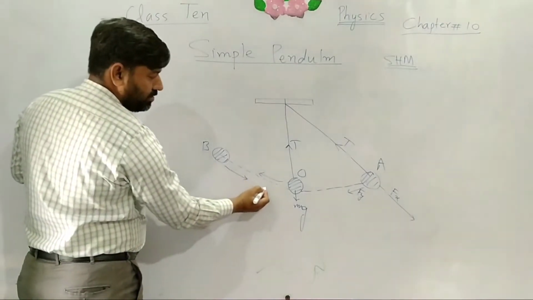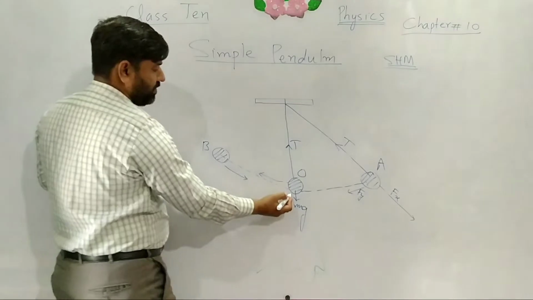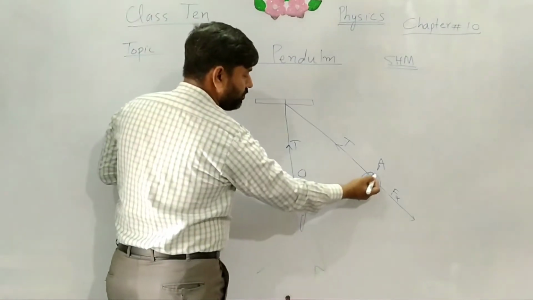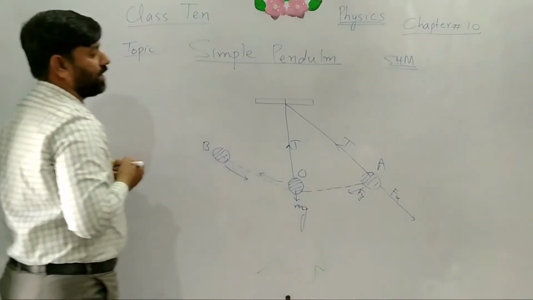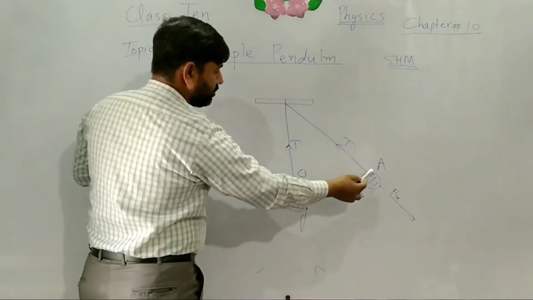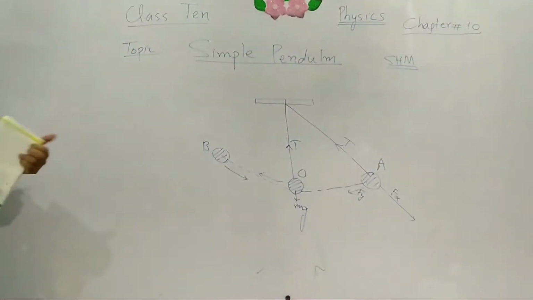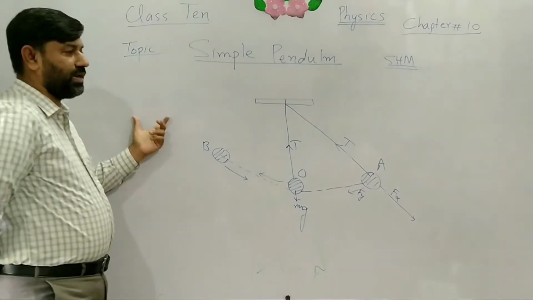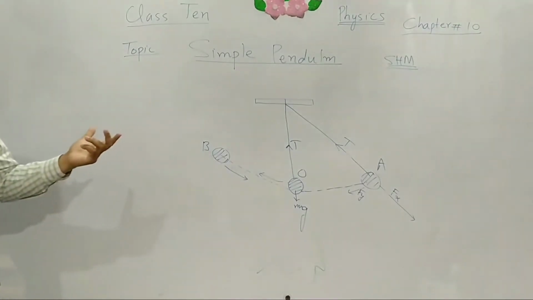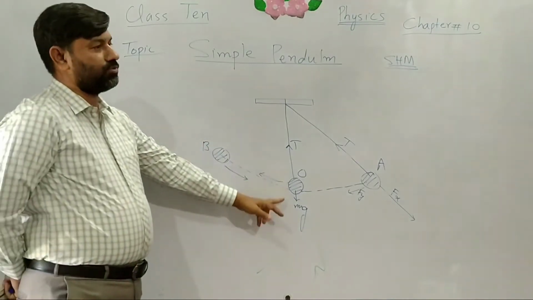It will move again speedily to O, and then it will not come to rest at O, and it will move towards A. It will continue its motion from A to B and B to A, but after some time, due to the friction of air, the ball will come to rest at the position O.